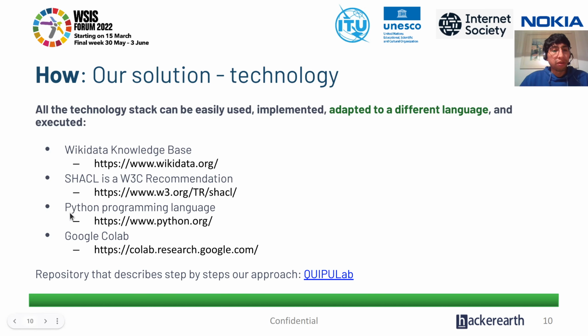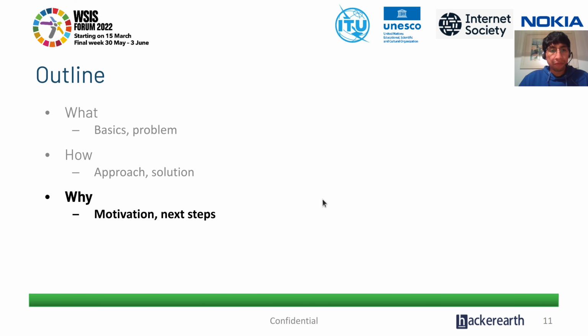We also use a programming language like Python to make it executable, and we store this in a Google Colab that you can access through this link, and it shows step by step how to proceed with this approach.